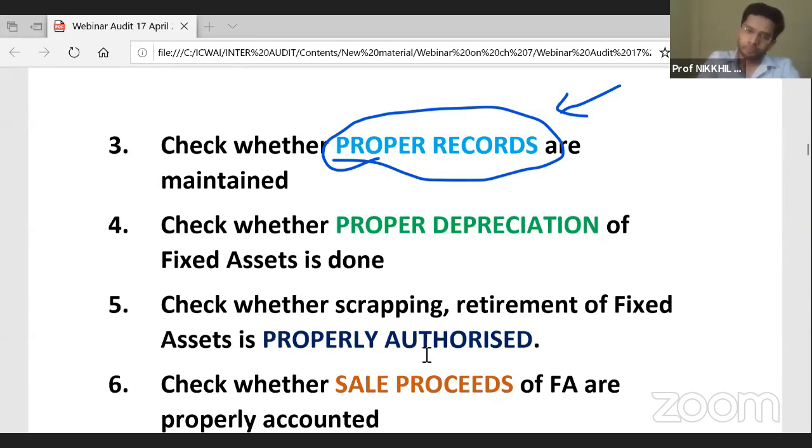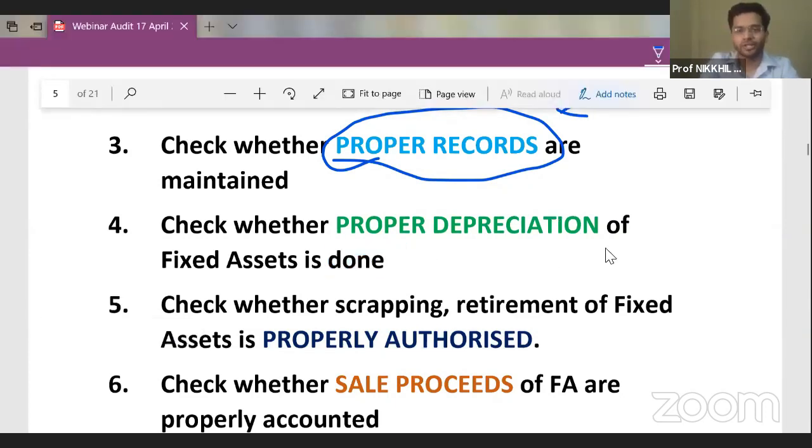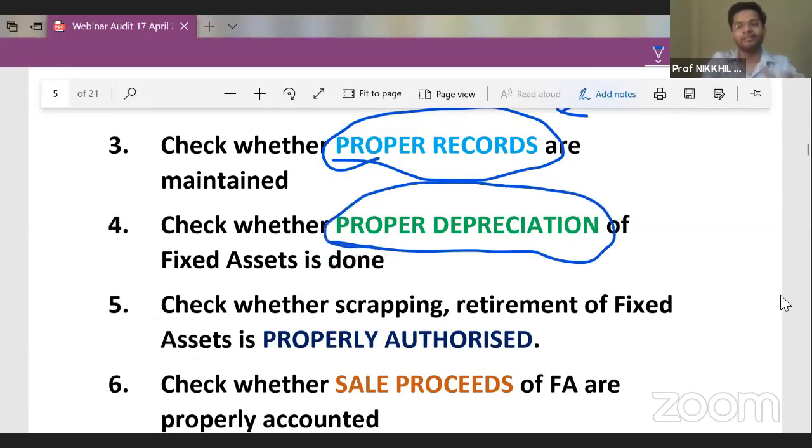So guys, if you want to check the proper depreciation of an asset, whether depreciation is applied properly or not, then the dates which you need to use are the date on which the asset is ready to use versus the date on which the asset is put to use. So you have to verify whether the asset is ready or whether the asset is put to use or not. That is the main concern. Now I'll tell you a practical example, where I found this silly mistake. This is not a fraud. Again repeating, this is not a fraud by the company. This is a silly mistake.